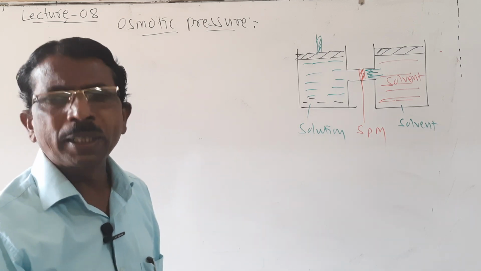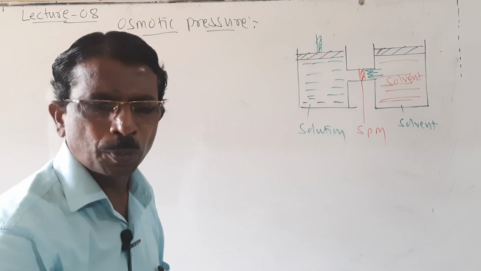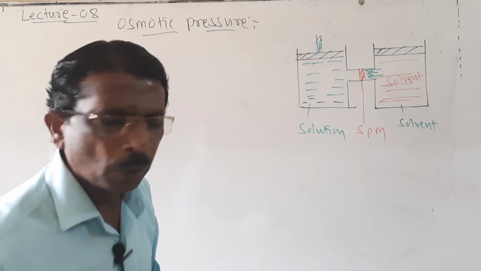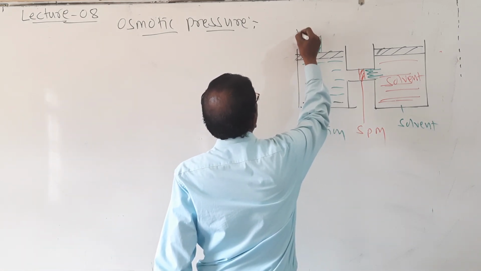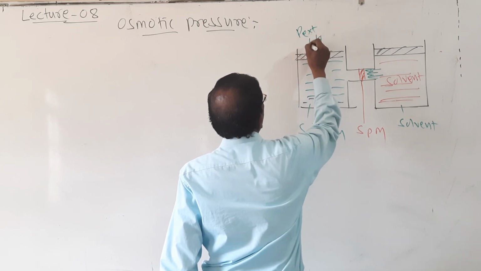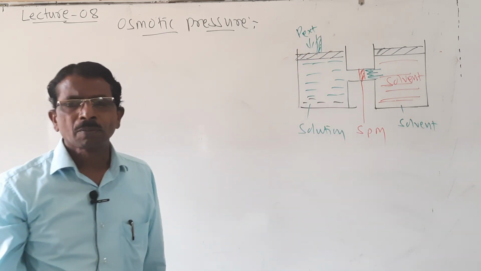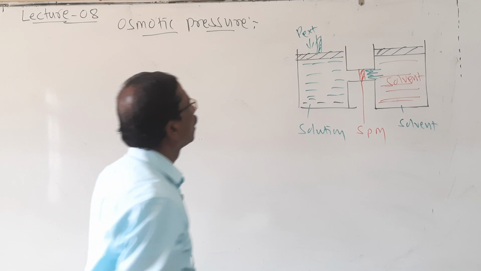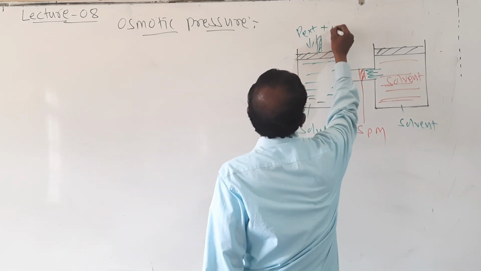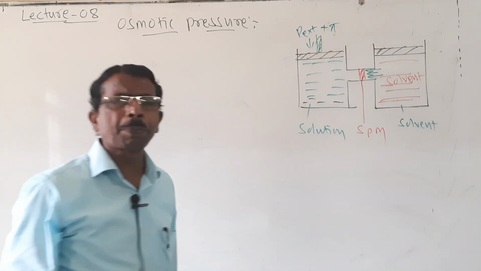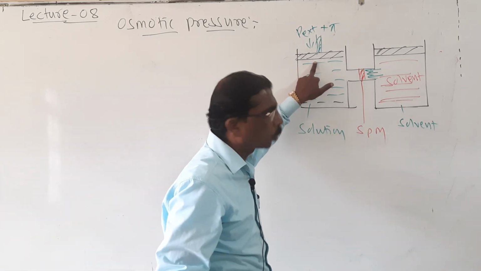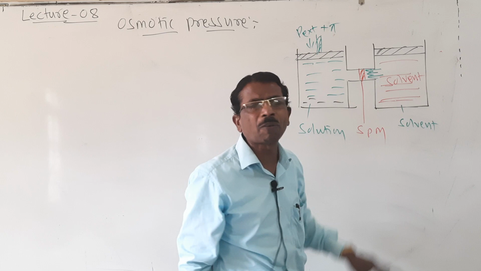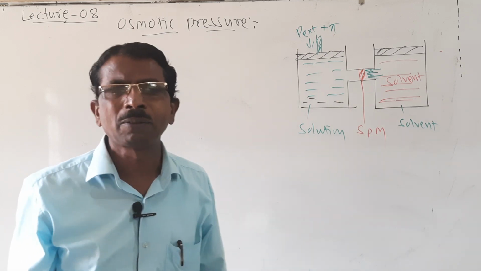Then what is osmotic pressure? How does osmotic pressure happen? Look here, an external pressure is applied. The osmotic pressure is represented by pi, and an external pressure is applied on the solution side, so the movement of solvent molecules can be prevented.